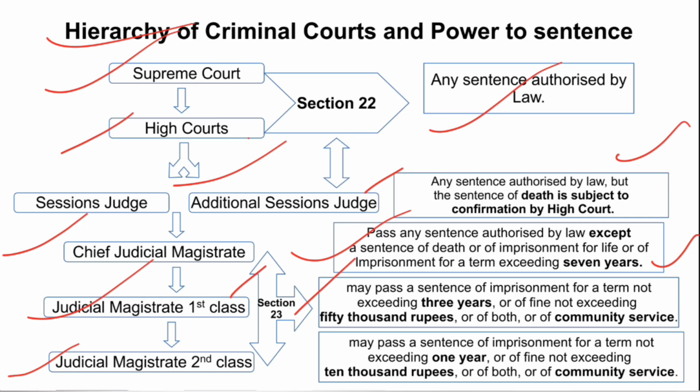JMFC can pass a sentence not exceeding 3 years, or a fine not exceeding 50,000 rupees, or both. And also the newly introduced punishment, community service, can be one of the sentences which the magistrate can pass. And the second class can pass a sentence not exceeding 1 year, a fine not exceeding 10,000 rupees, or both, or community service. So this is the hierarchy and the power to sentence provided in the code for the criminal courts.